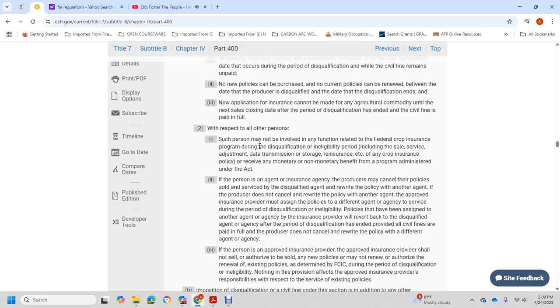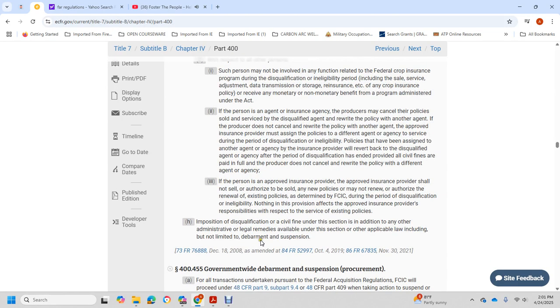The insurance provider may rewrite the policy with another agent of the producer's choice. If the producer does not cancel, the policy must be rewritten with another agent, or the approved insurance provider must assign the policy to a different agent or agency, who will serve during the period of disqualification and until the civil fine is paid in full. The policy is assigned to a qualified agent for the insurer during that period, if the producer does not cancel or rewrite with a different agent or agency.